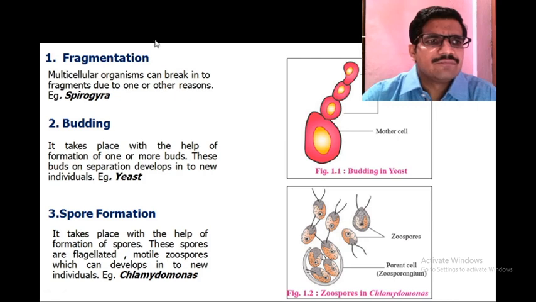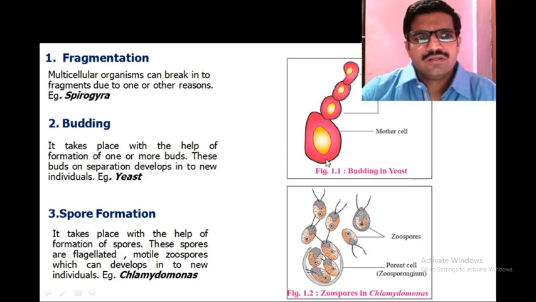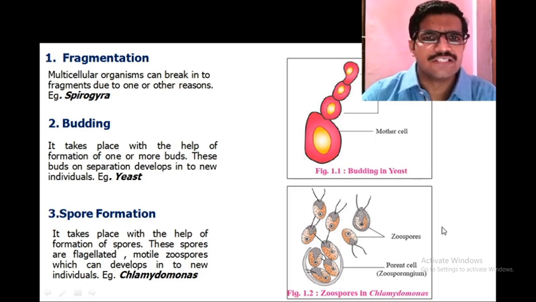Second one is budding. Budding takes place with the help of formation of one or more buds, and these buds on separation develop into new individuals. It is observed in yeast, that is Saccharomyces cerevisiae. This is the mother cell. These are the chains of buds. These buds detach from the parent body under favorable season and develop into new individuals. That process is called budding. It is observed in yeast.